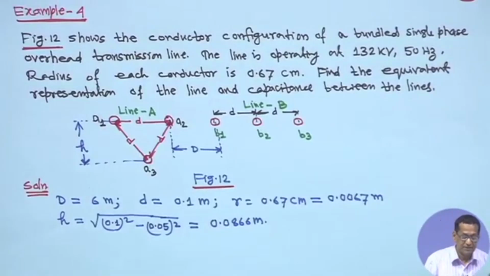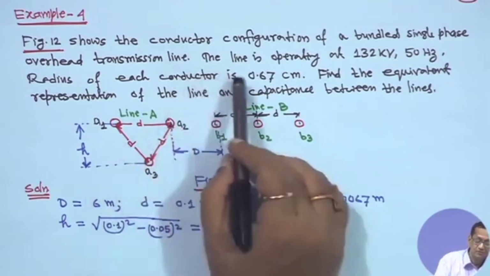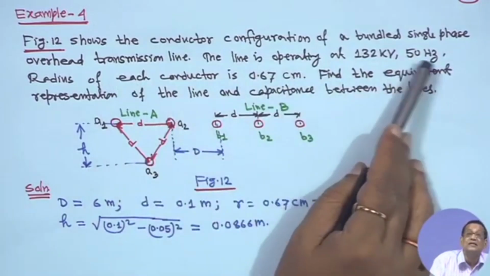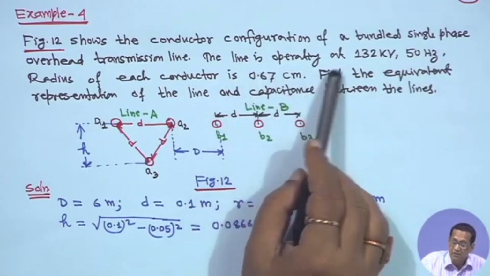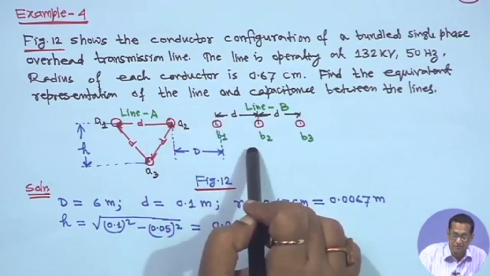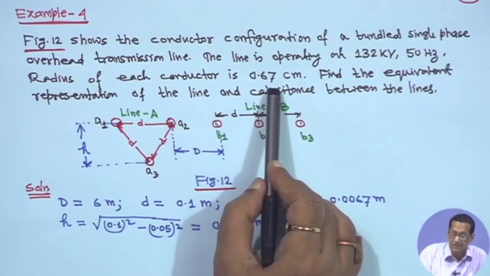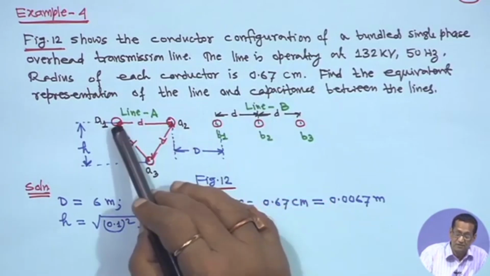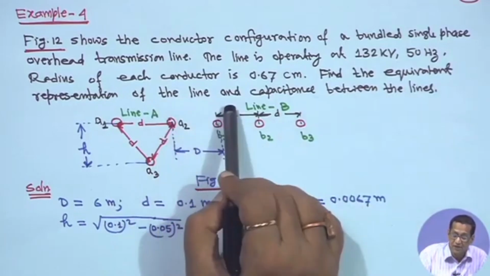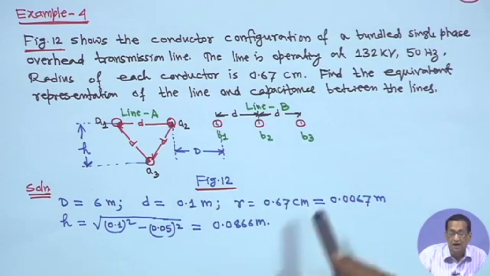Now, the next one is a different configuration. This is figure 12. Figure 12 shows the conductor configuration of a bundled single phase overhead transmission line. The line is operating at 132 kV and 50 hertz, right. The radius of each conductor is given as 0.67 centimeter on both sides. Find the equivalent representation of the line and the capacitance of the line.